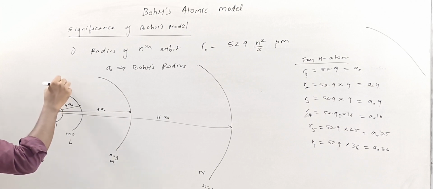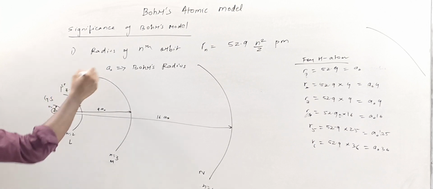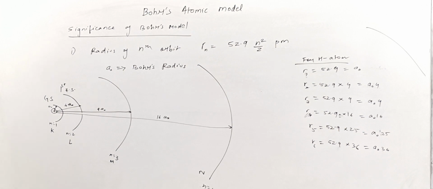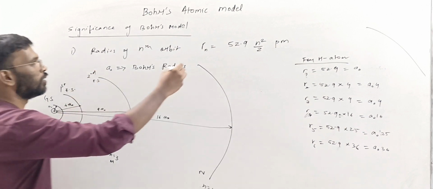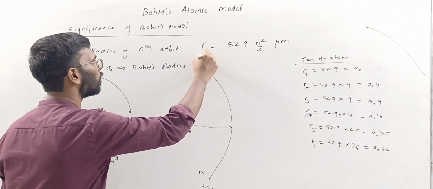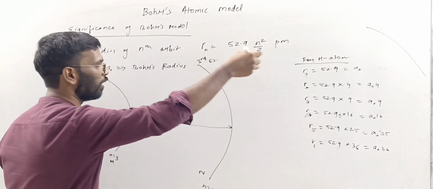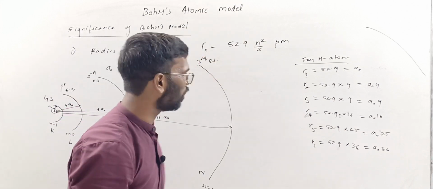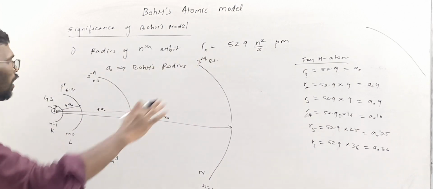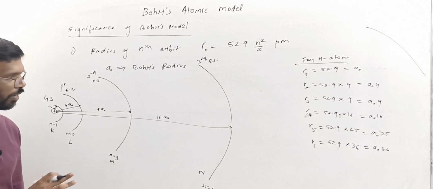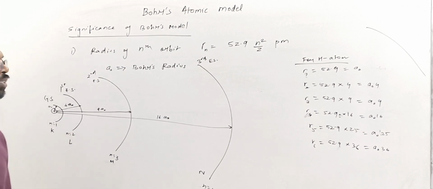This is called the first excited state. Remember, the first excited state means n is equal to 2. This is the second excited state. This is the third excited state, and the fourth excited state means n is equal to 5. So it is that way. So this is how the spacing in the orbits is given.